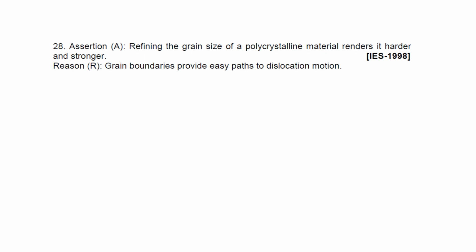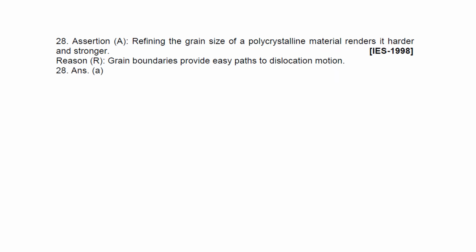Now next question. Refining the grain size of polycrystalline material renders it harder and stronger. Next statement: grain boundaries provide easy path to the dislocation motion. Let's see. Actually, both are correct, and the reason is also the correct explanation.